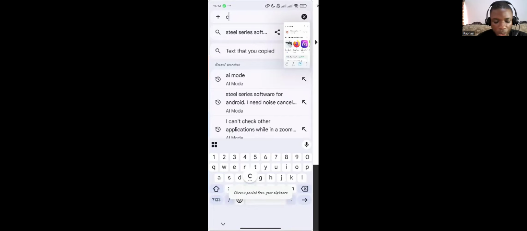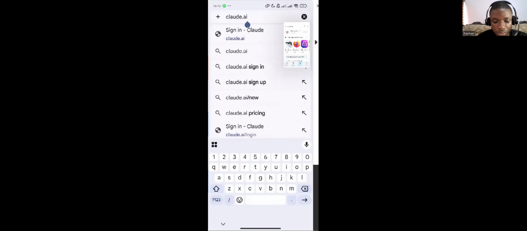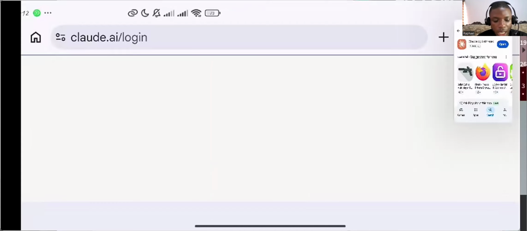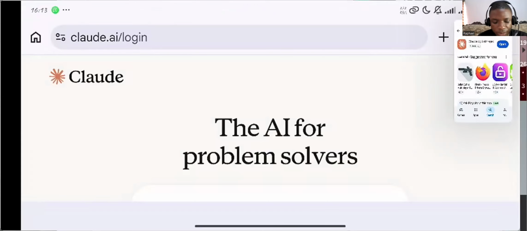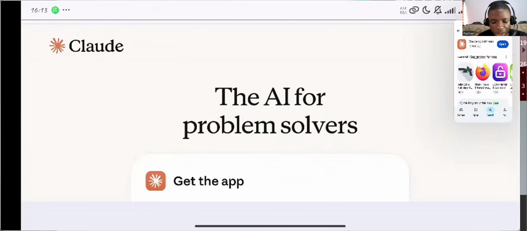You can equally go to your Chrome browser and search for Claude AI, or you can search it on your laptop. So Claude AI, and you'll be fine. This is exactly how it's going to look.